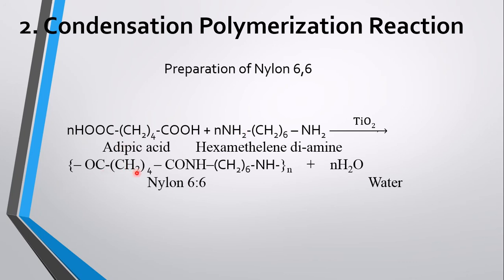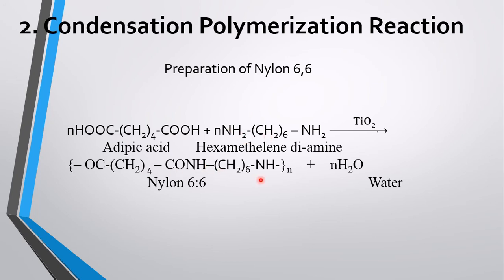Here OC, CH2 4, CO, here OH is released to make water, and from here one hydrogen is released, so here will be NH, CONH. CO is from this molecule and NH is from this molecule.